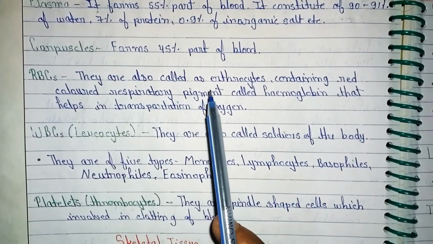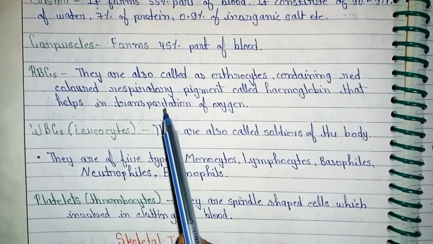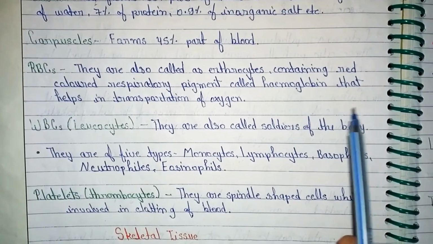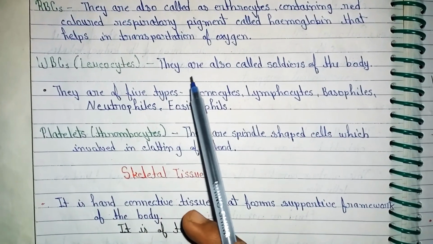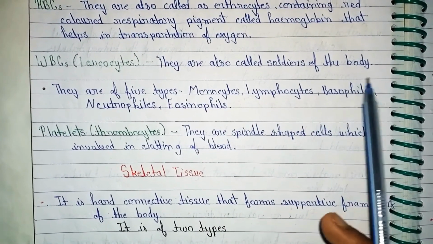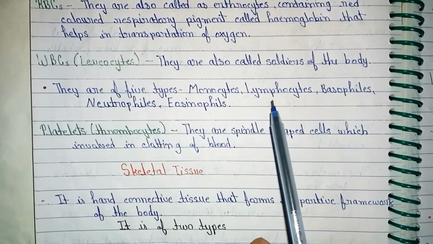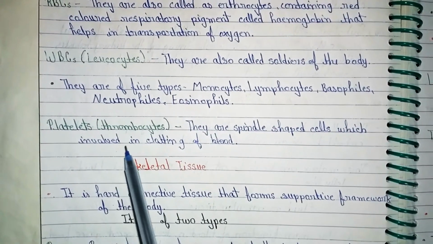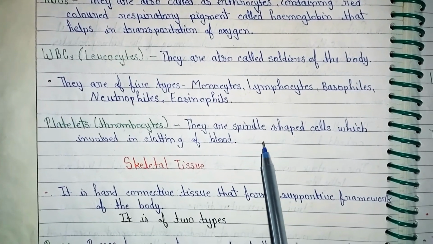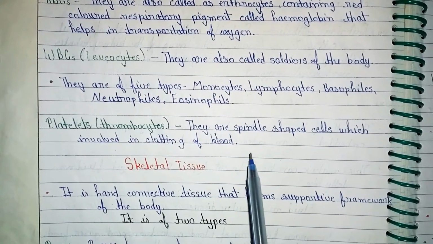RBCs are also called erythrocytes, containing a red respiratory pigment called hemoglobin that helps in transportation of oxygen. WBCs, or leukocytes, are also called the soldiers of the body. They are of 5 types: monocytes, lymphocytes, basophils, neutrophils, and eosinophils. Platelets, or thrombocytes, are spindle-shaped cells involved in clotting of blood.